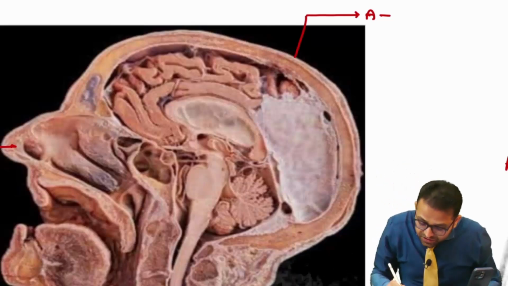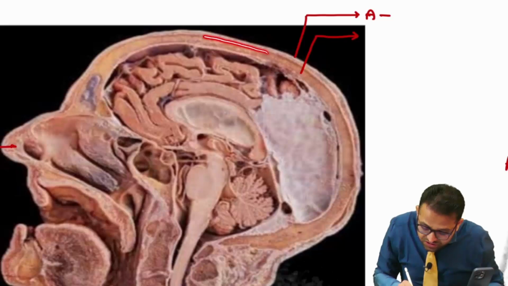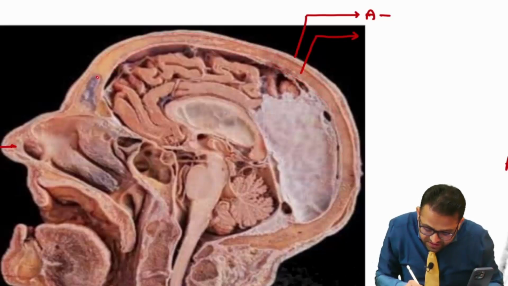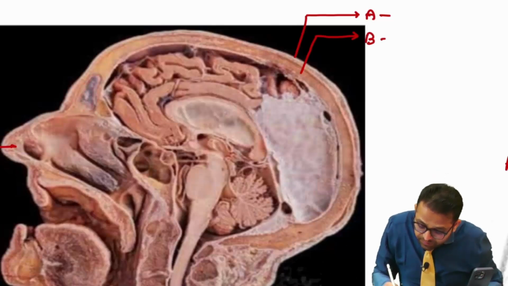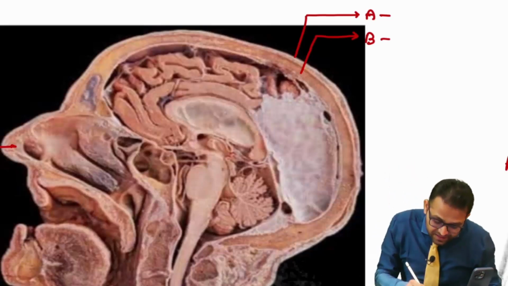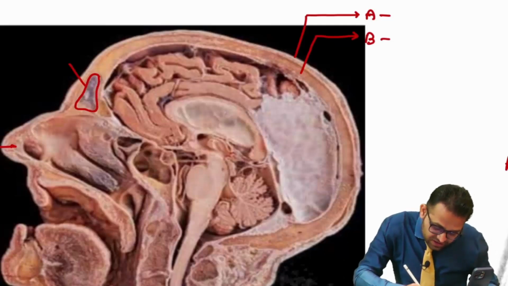And then just below this soft tissue covering there is another structure. Can you observe this structure is from front to back, and on the front side there is one cavity within this bone. So can you tell me, beta, what is this B? Okay, and if you are able to say the B, then definitely you are able to identify this structure. Yes, this is your usual pattern.